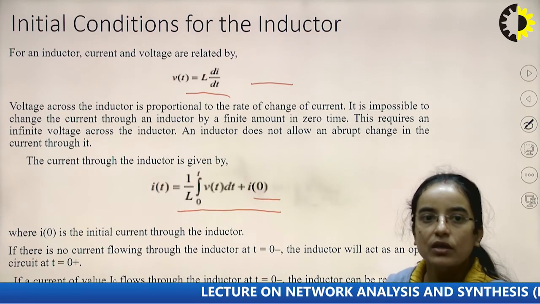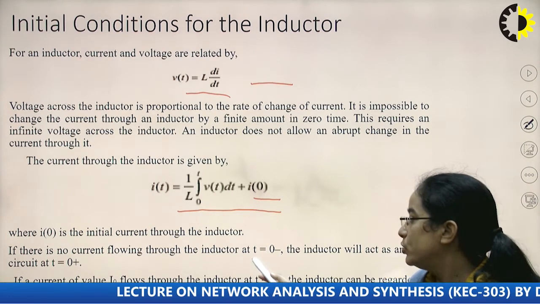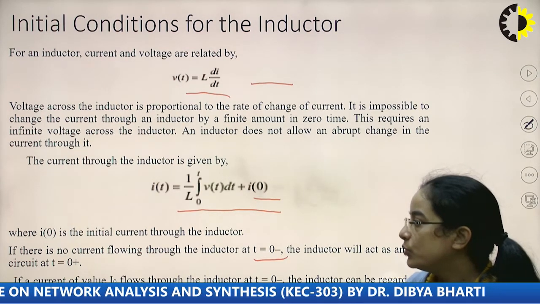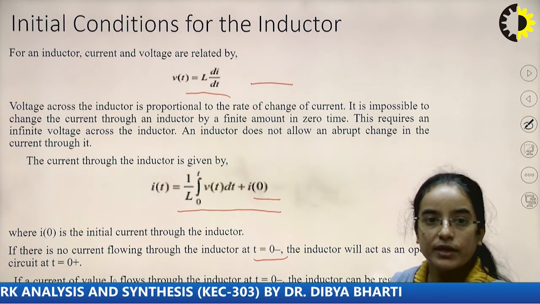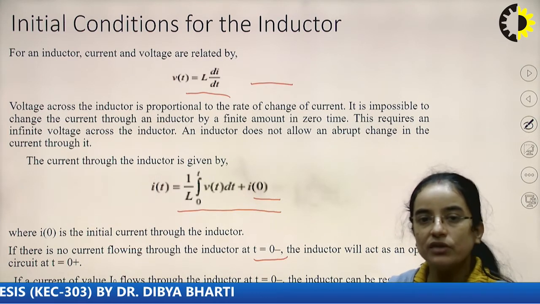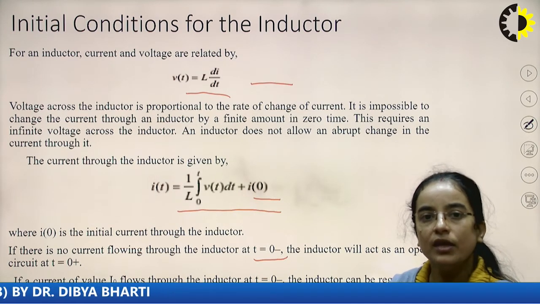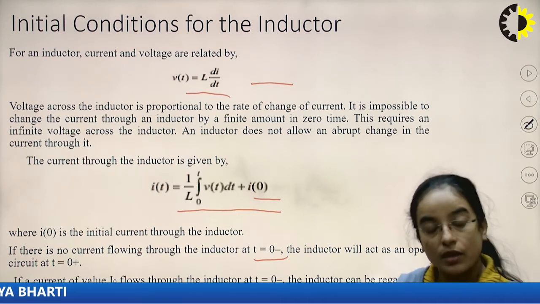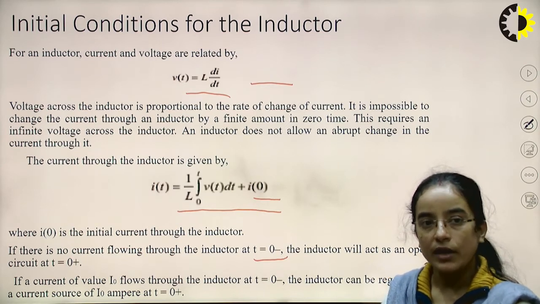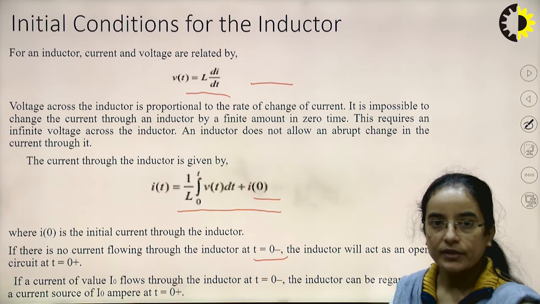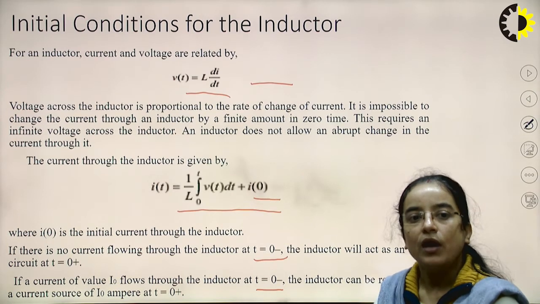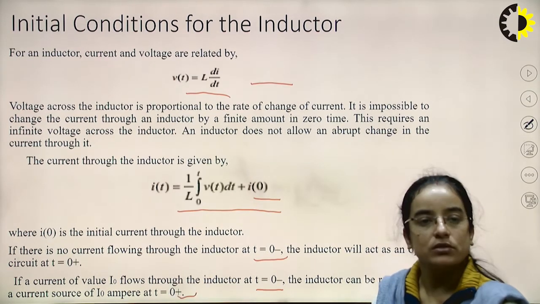If there is no current flowing through the inductor at t equal to 0 minus, the inductor will act as an open circuit at t equal to 0 plus. That means if there was no current through the inductor before switching, then the inductor will act as an open circuit at t equal to 0 plus, that is just after the switching. And if a current of value I0 flows through an inductor at t equal to 0 minus, then the inductor can be regarded as a current source of I0 at t equal to 0 plus, okay.